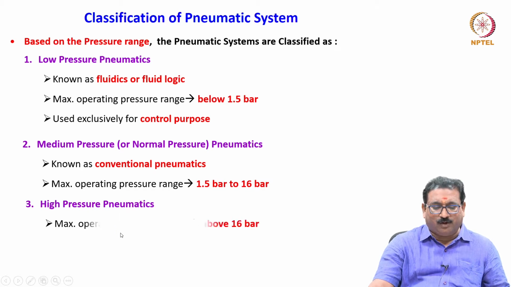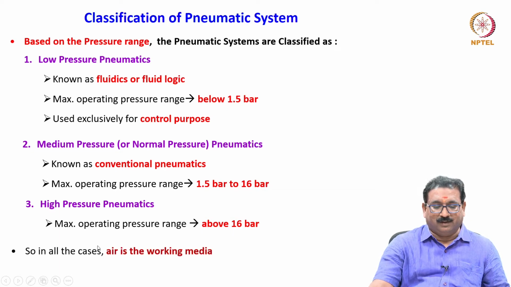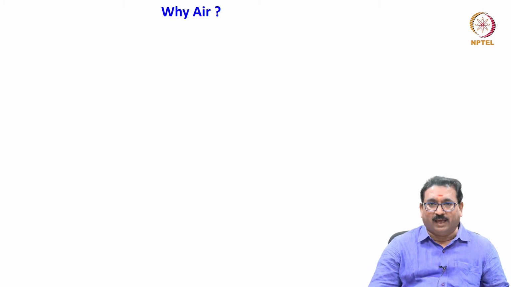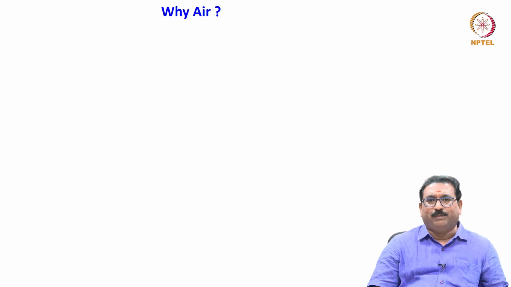One more is high pressure pneumatics. Here the maximum operating pressure range is above 16 bar. So, in all cases air is a working media, please remember, friends. Then the question arises, why air alone? As I have told you, in some of the systems like in aerospace and many other places where the byproduct is some gases, they store them in a vessel and use them as a working media also. But in most places in industry, air is the working media.